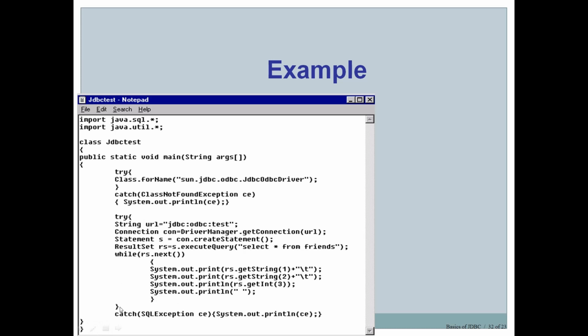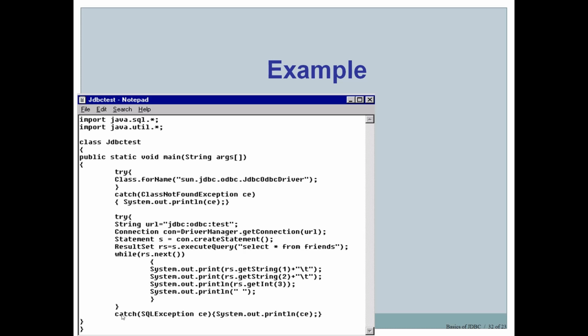And lastly, we have closing brackets, and at the end you can close the connection by using con.close. That statement has not been included, but closing the connection at the end is required, so we can close the connection. So this is a very simple Java program which connects to a backend database and retrieves values.